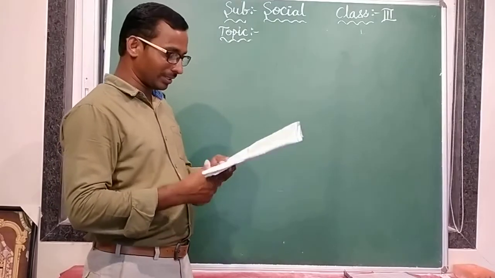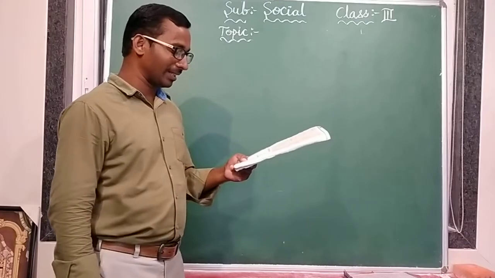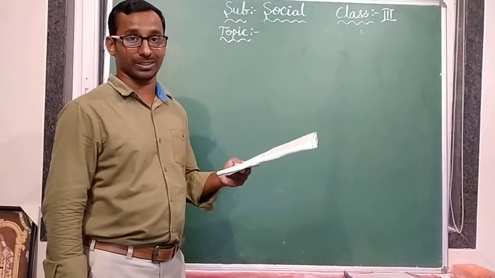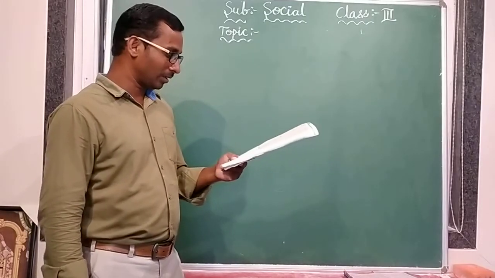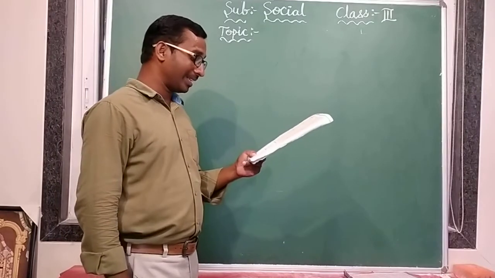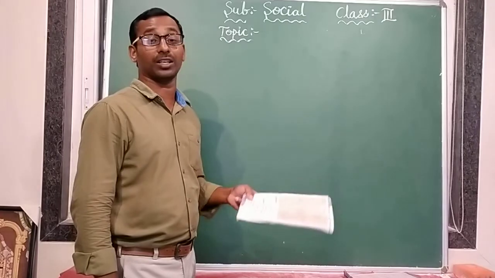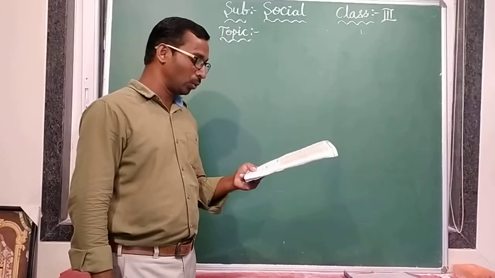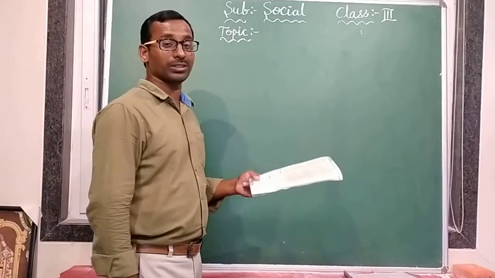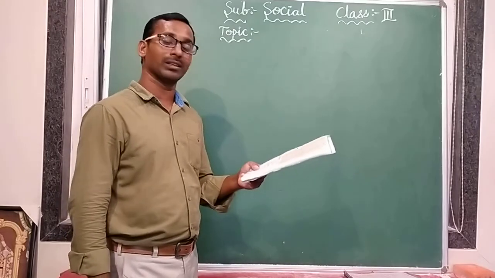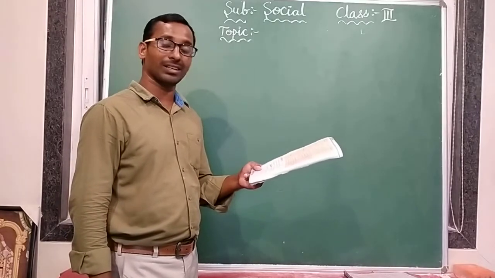Conclusion 1 given to you: primary, secondary and tertiary are the three types of occupation. And conclusion 2, what is that? Primary, secondary and agricultural are the three types of occupation. So in these two conclusions, which is the correct conclusion? Is conclusion 1 correct or is conclusion 2 correct?